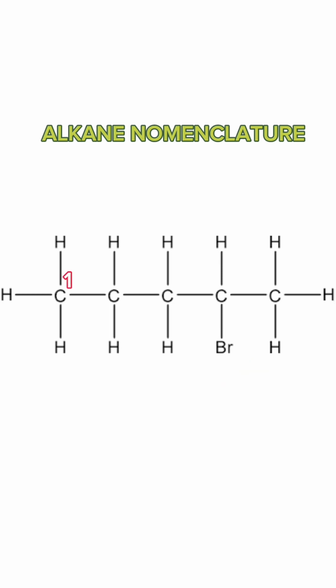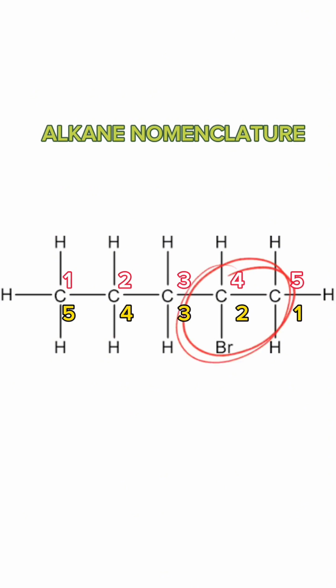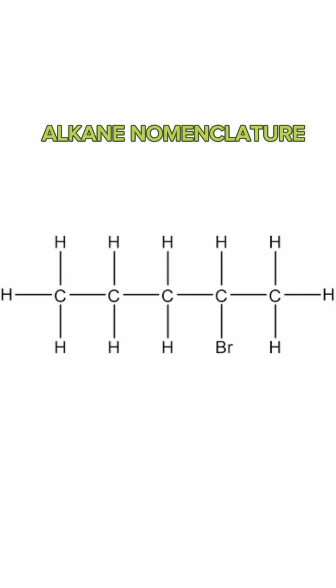To name this, we first number the longest carbon chain forward and backwards. Then we choose the least number on which the bromine is. For this, it is on the 4 and 2 carbon atom. So we take the number 2. It is the least among them. We add the bromo to it as we name it. So the name for this structure will be 2-bromopentane.